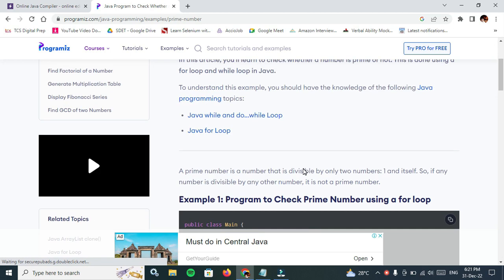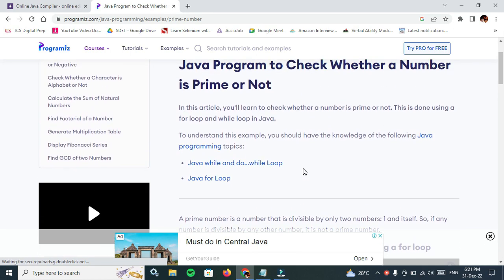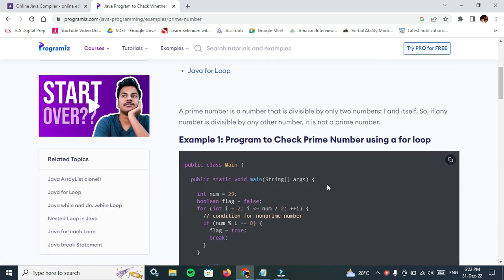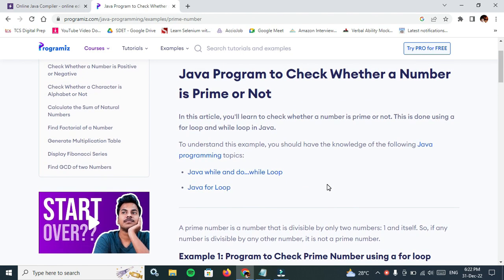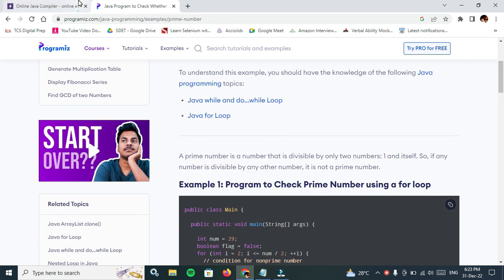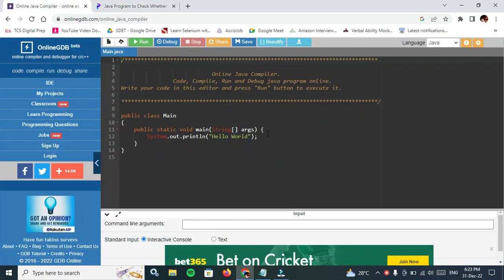A prime number is a number which has only two factors, one and itself. For example, 29 has only two factors, one and itself, which is 29. So like that we will compute the prime or not program. Before that, you should have command on a few topics, that are Java for loop, variable declaration and basic syntax. I will show you how to implement this program in a more proficient manner. So let's get into our agenda.